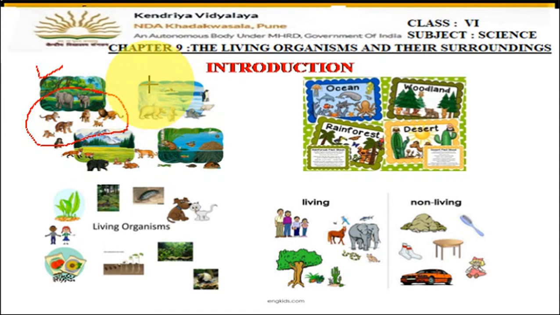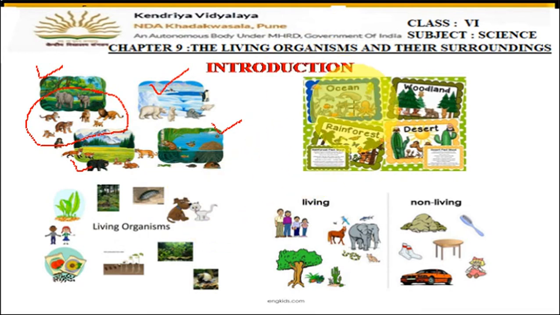Then the second place you can see here is the polar region. Everywhere there is a snow covered area and different animals are found here like polar bears, white squirrels, penguins, eel fishes. Then in the grassland areas you can find bears, foxes, tigers, and in the pond or water areas you can find the aquatic animals living there.